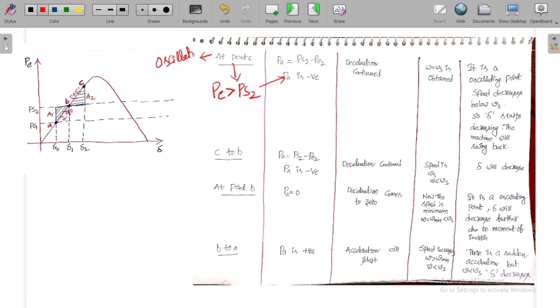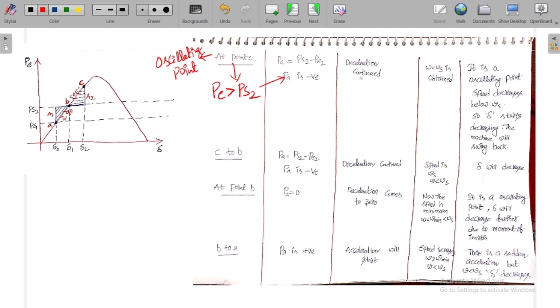So we should know the difference between a stable point and an oscillating point. That's why I gave 3 conditions in order to decide which point is the oscillating point, and which point is the stable point, right? Now point C is also an oscillating point.